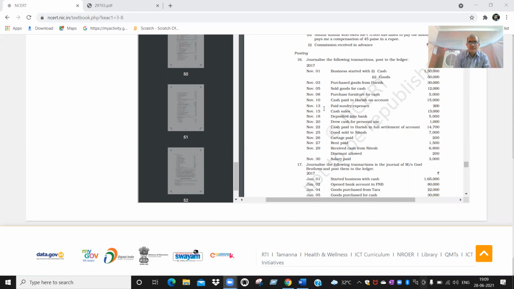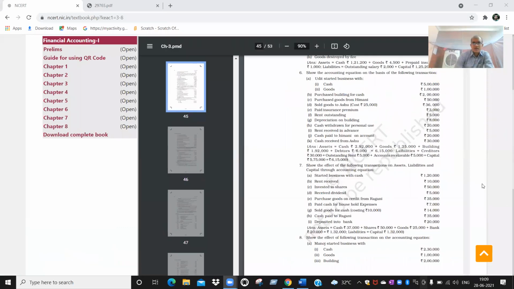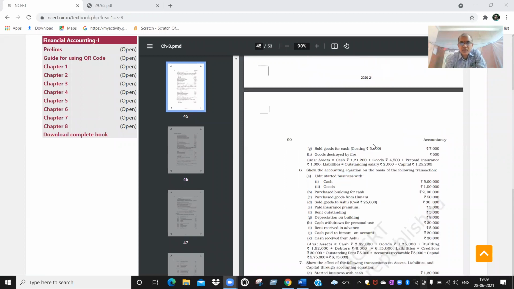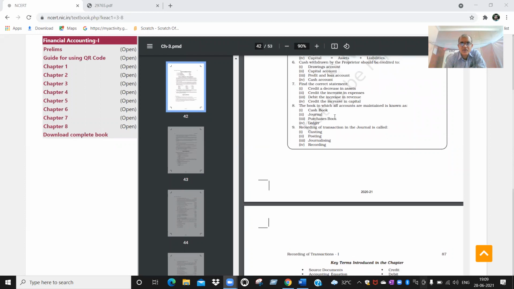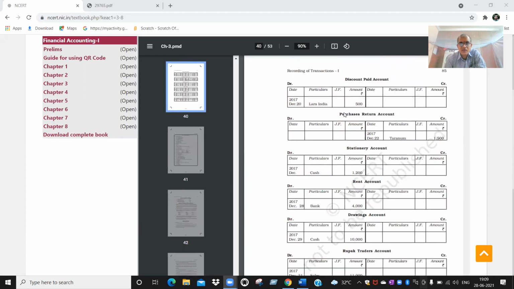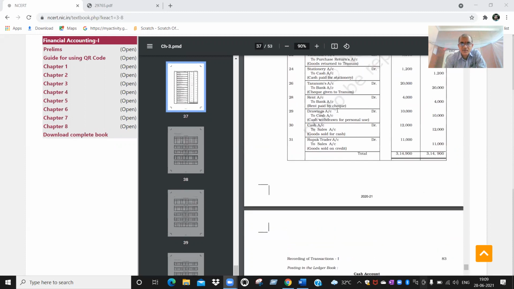Before we directly solve this problem, just examine one example in this textbook. I am opening one example of how a ledger is prepared. You can see it, and then we will try it for this problem.